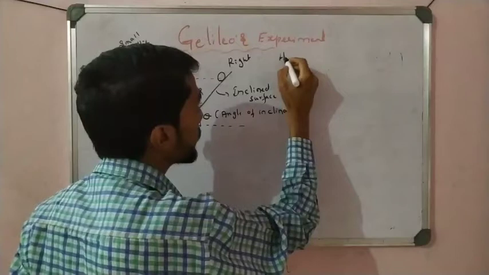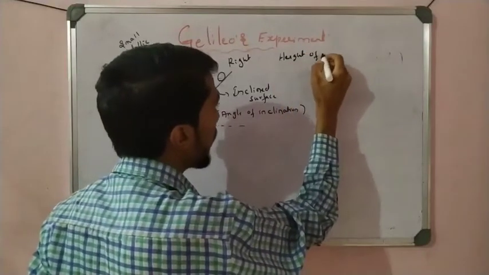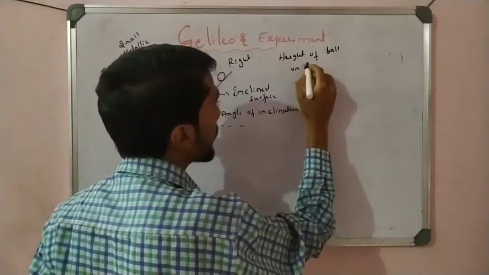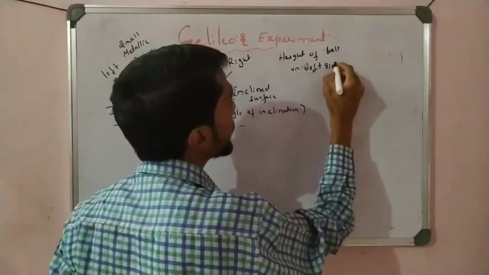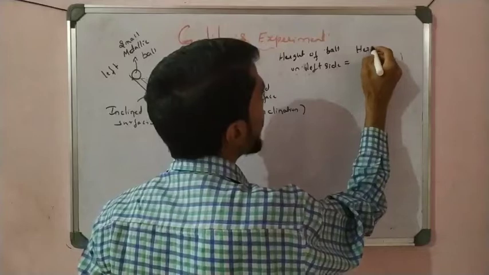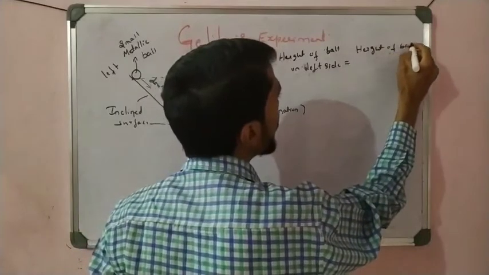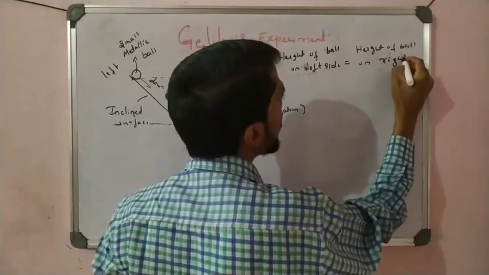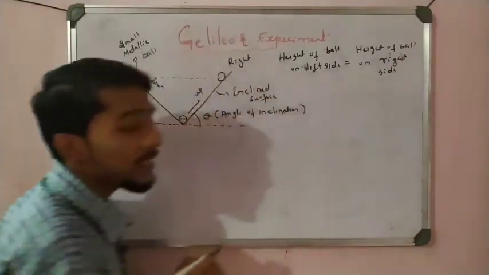Okay, height of ball on left side is equal to height of ball on right side. Okay, that is very important.